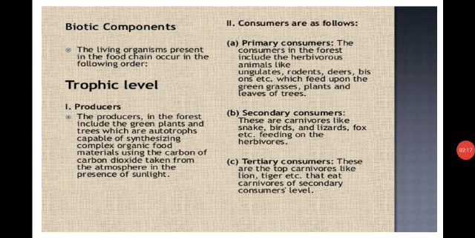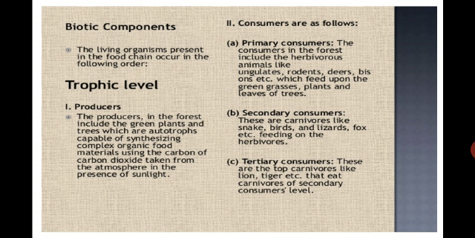Producers are the basic trophic level, and the producers include the green plants and the trees, which are autotrophs capable of synthesizing complex organic food material using the carbon dioxide taken from the atmosphere in the presence of sunlight. Now the second category, or the second trophic level, are the consumers, and the consumers have three types.